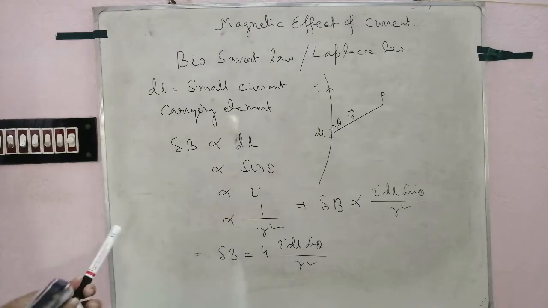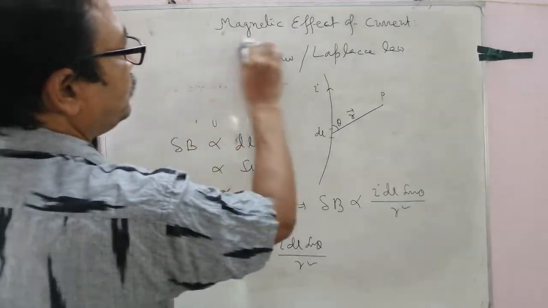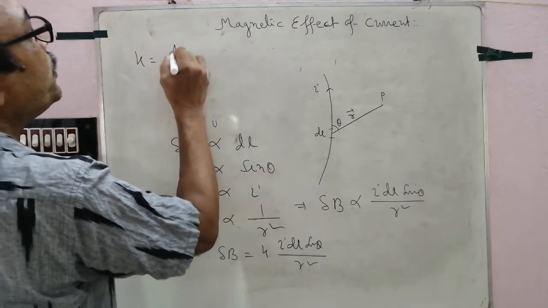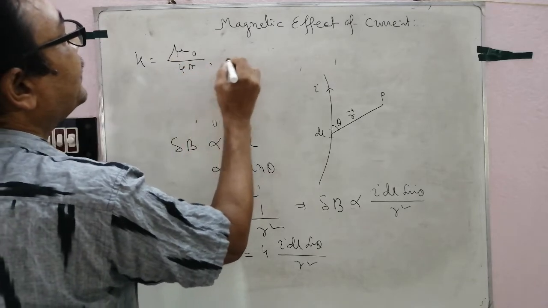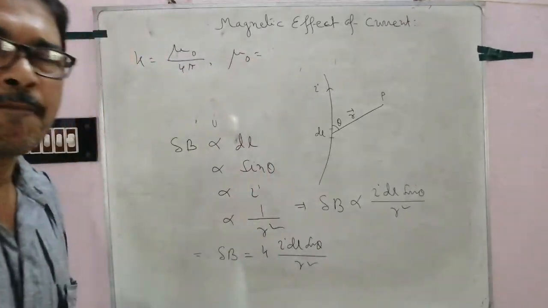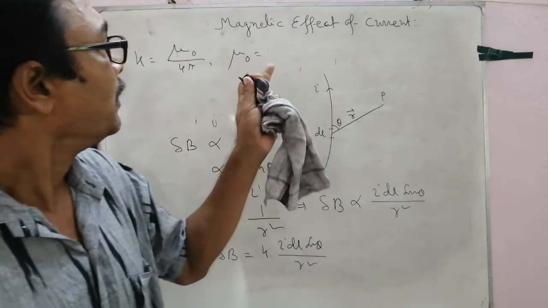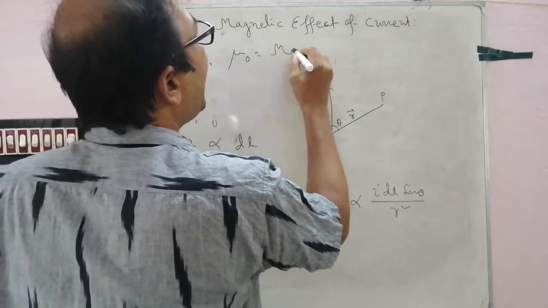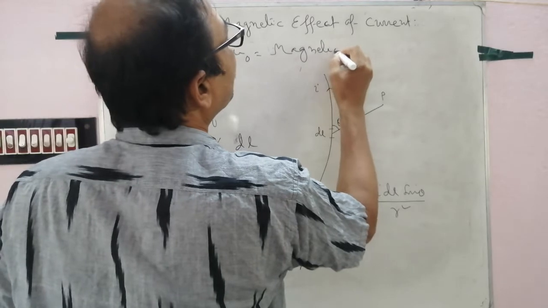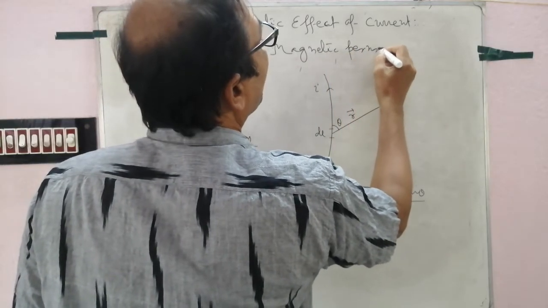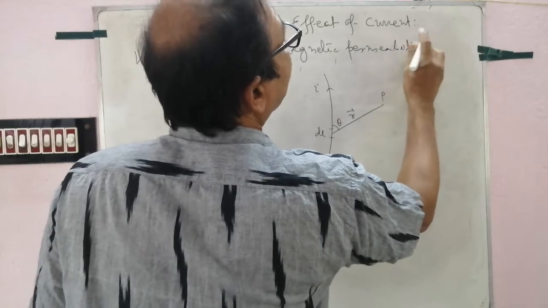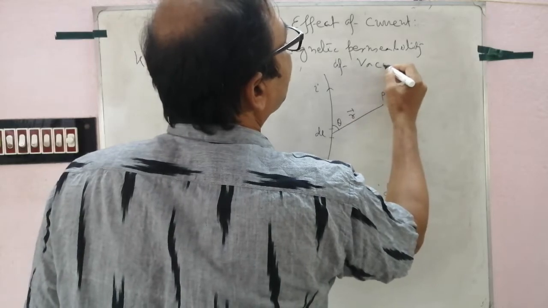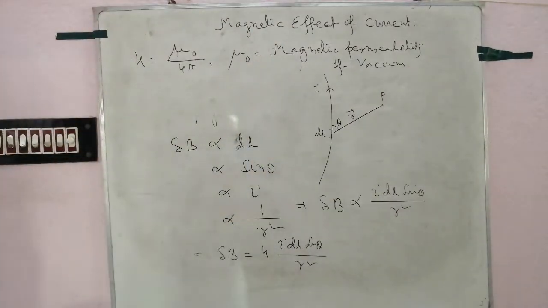In SI system, k equal to mu 0 by 4 pi, where mu 0 is called the magnetic permeability of free space or vacuum. 4 pi be the constant.